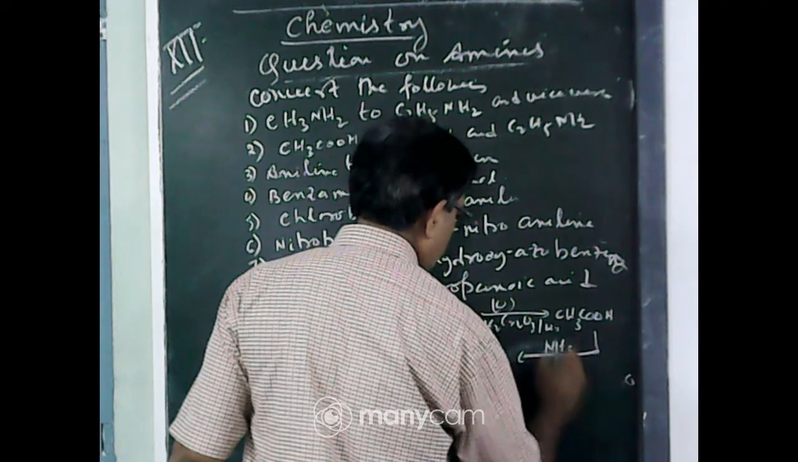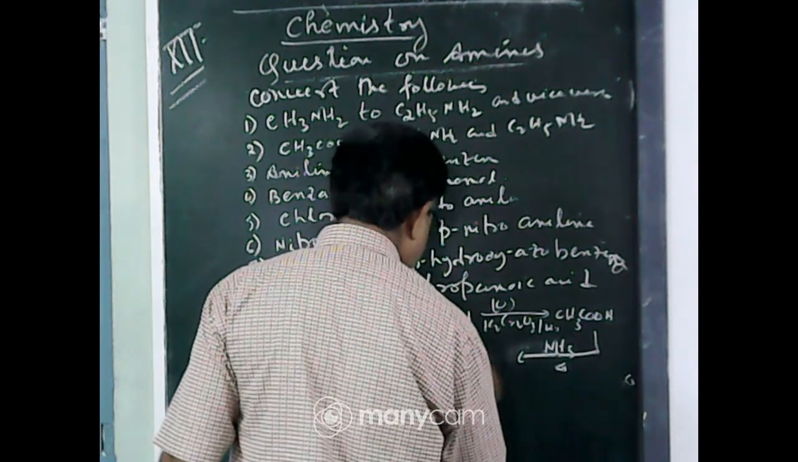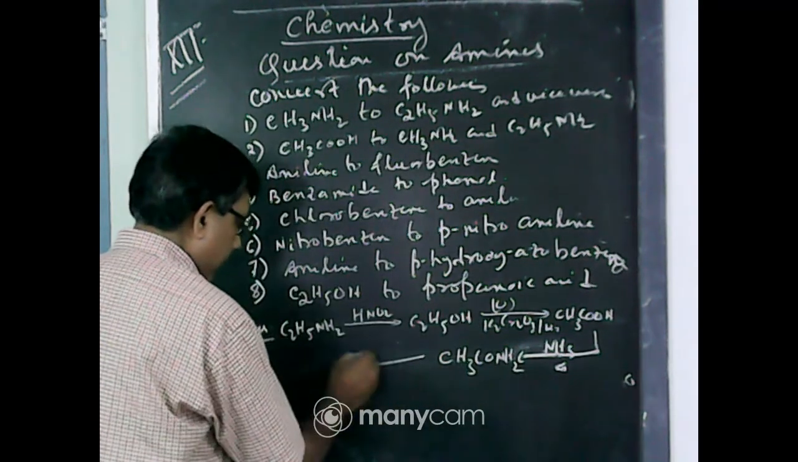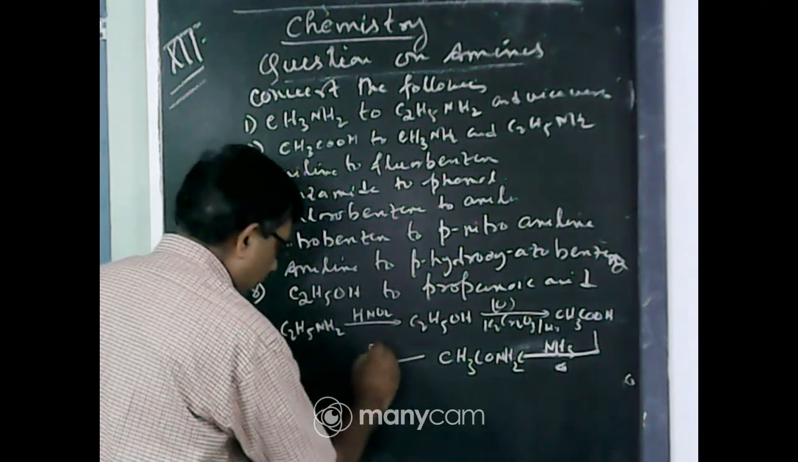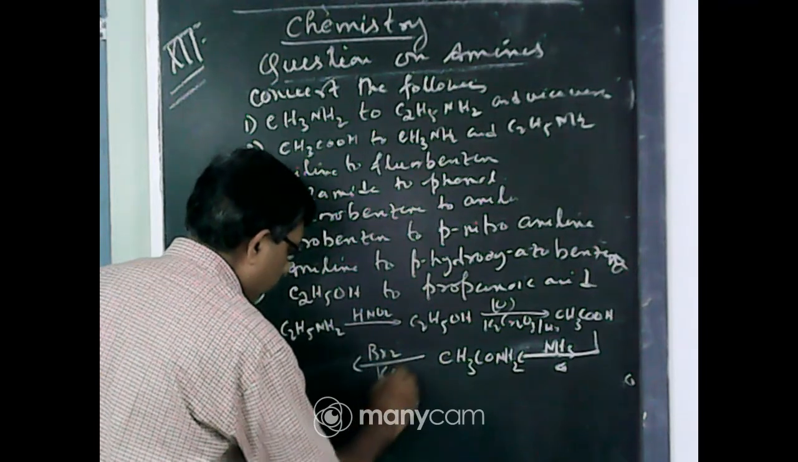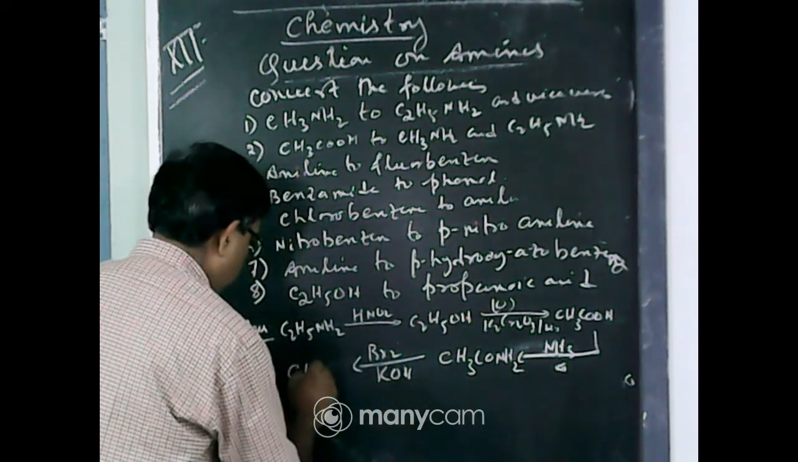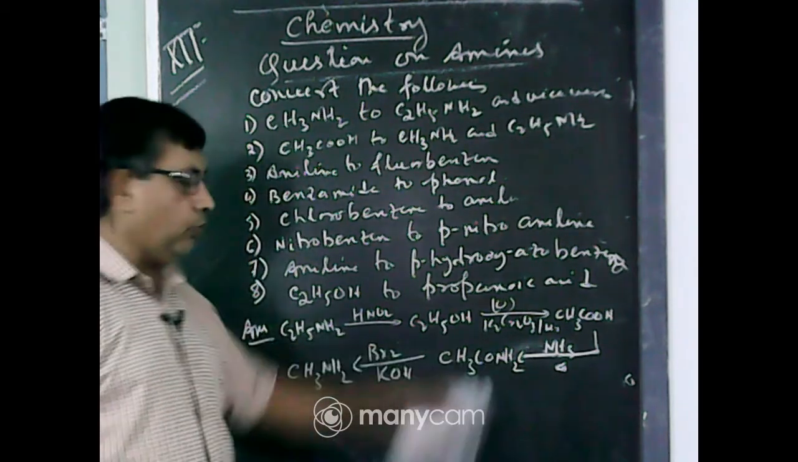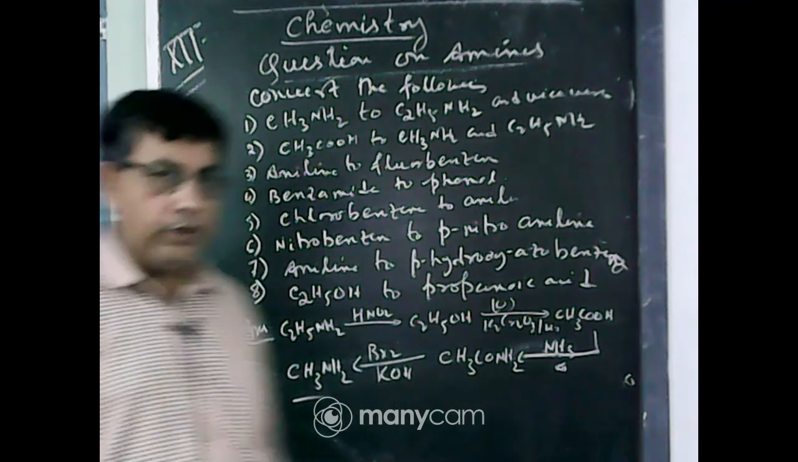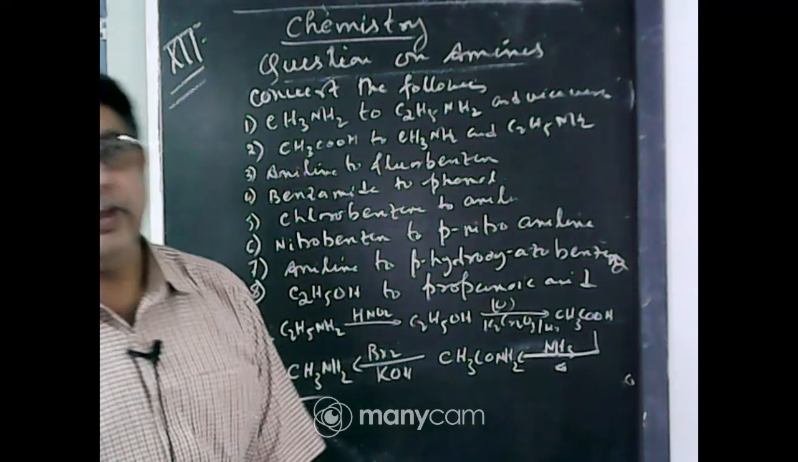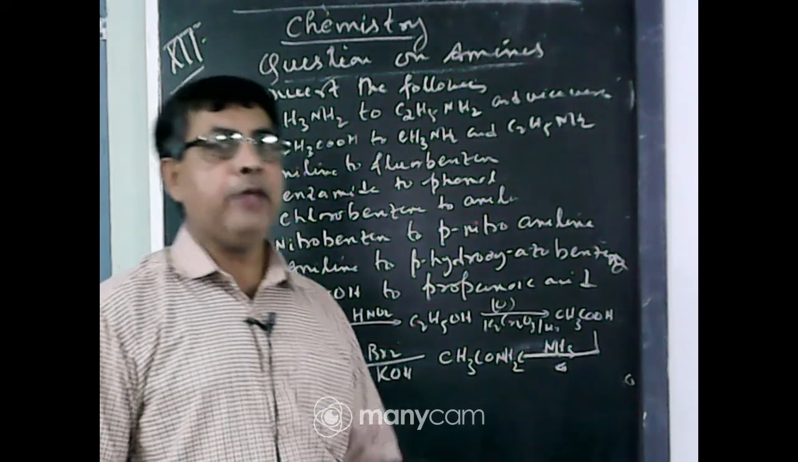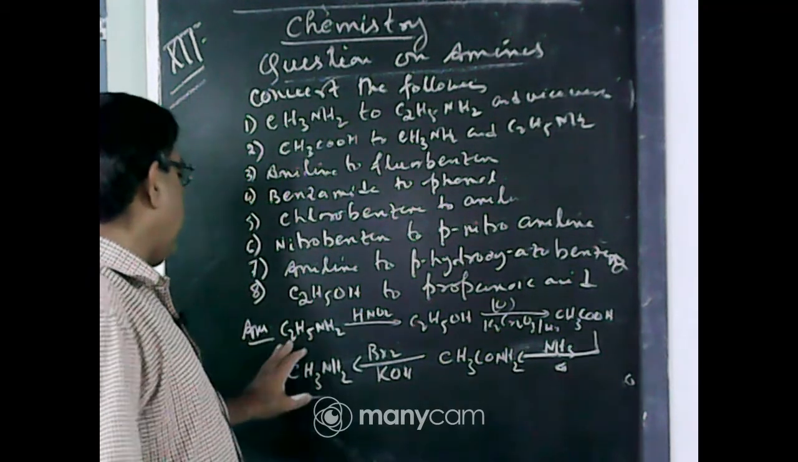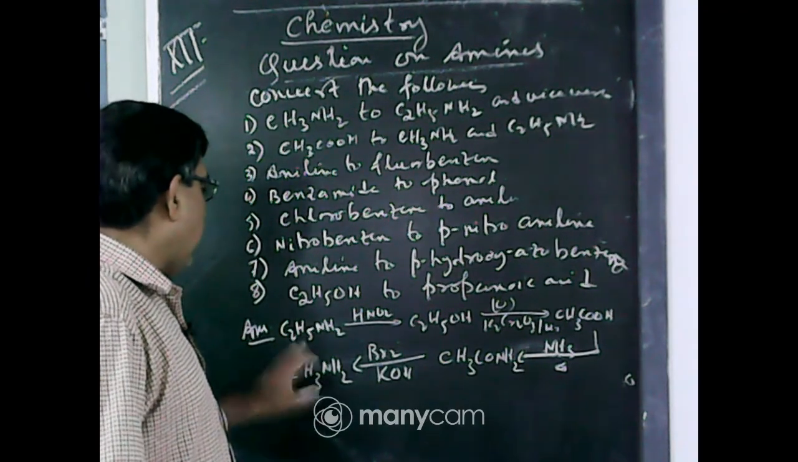When heated with ammonia, it forms acetamide, CH3CONH2. This acetamide, when it undergoes Hofmann degradation, Br2 and KOH, forms methylamine, CH3NH2. The CO is removed. So for a step down reaction, you undergo Hofmann degradation reaction, and for a step up reaction, you react with alcoholic KCN. So this is the methylamine to ethylamine to methylamine.